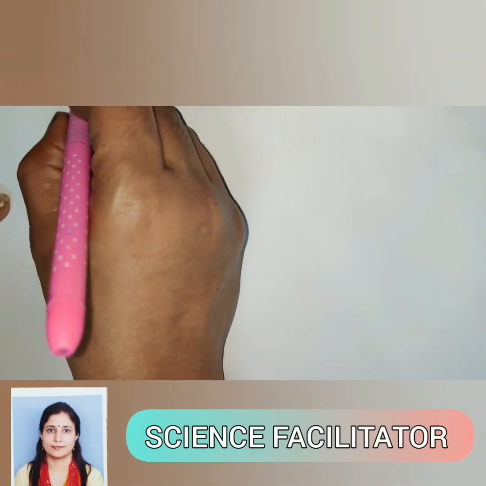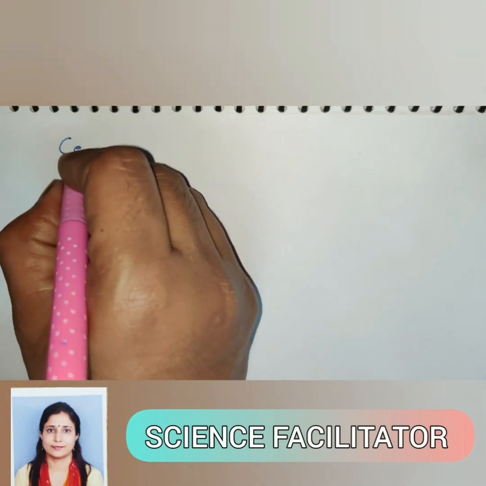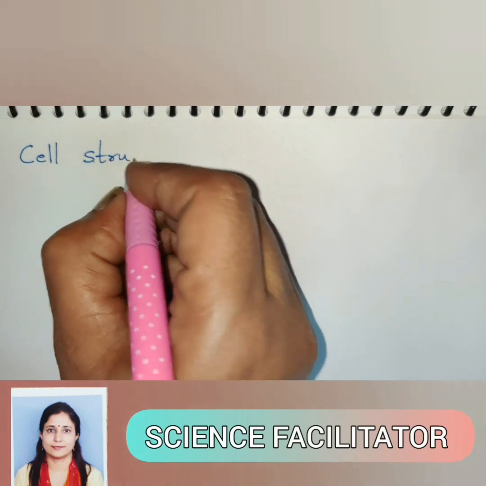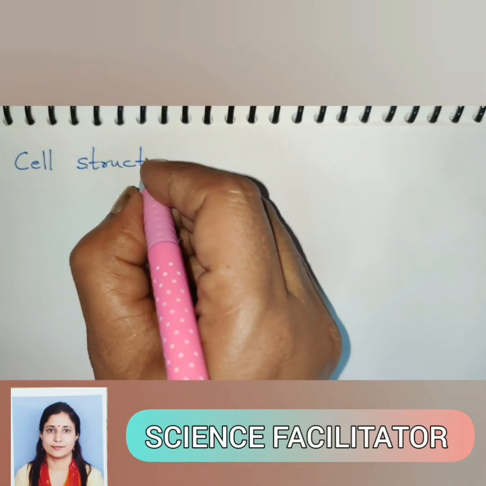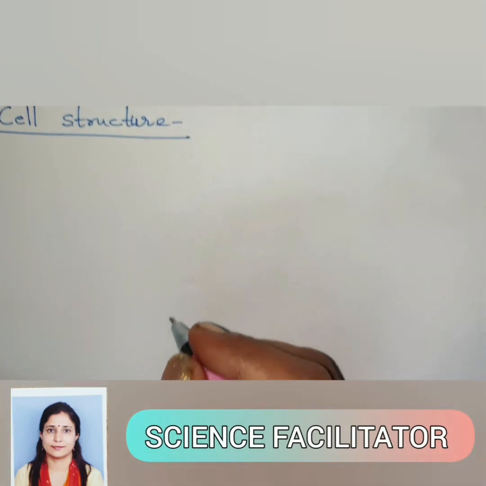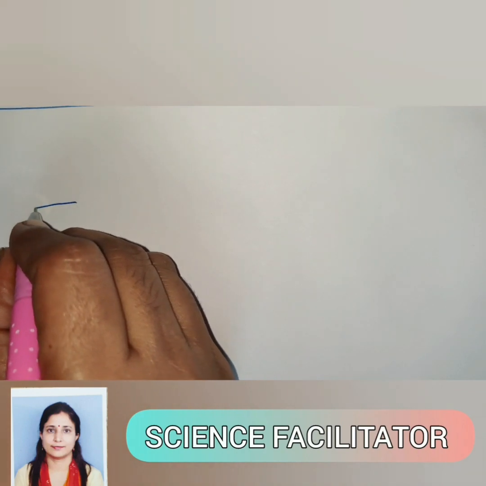Let us study the structure of the cell. First of all, we will draw the diagram of the animal cell, then we will draw the diagram of the plant cell. Let's see how to draw the diagram.